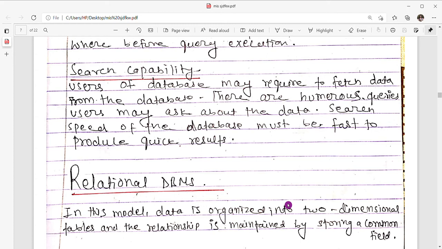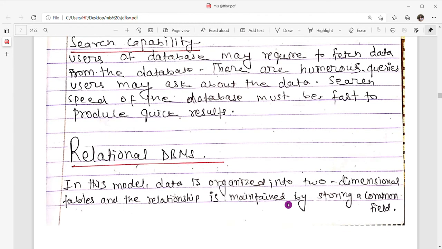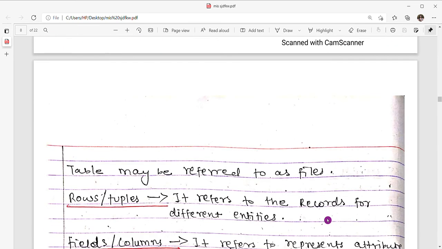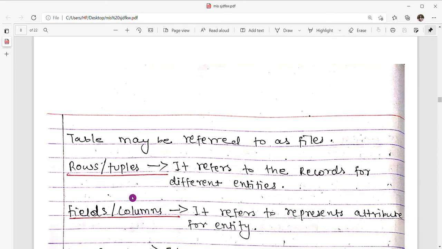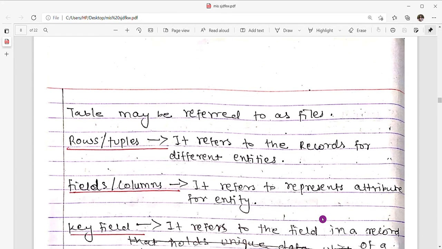Now moving toward the topic of relational database management system, define relational database management system. So in this model, data is organized into two-dimensional tables and the relationship is maintained by storing a common field. So table may be referred to as files. Define row or tuples. Row or tuples refers to the record for different entities. Field or columns refers to the attribute for an entity.